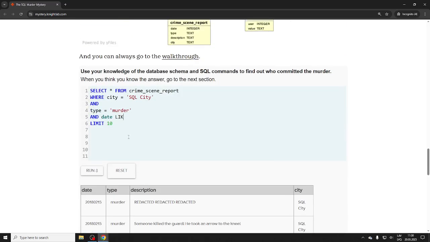Date is an integer, right? So we don't really have a date type. We could just do a numeric comparison. Now, let's do this: date is over 2018 01 10, let's say, and date less than or equal, I don't know, 2018 01 20, right?